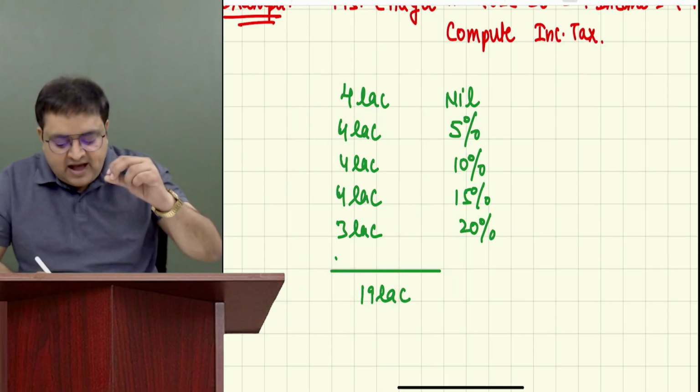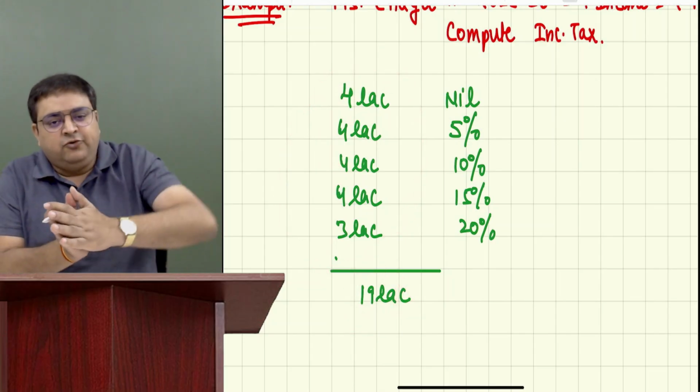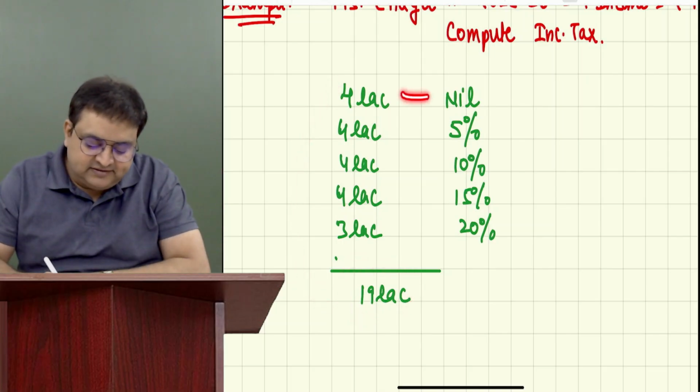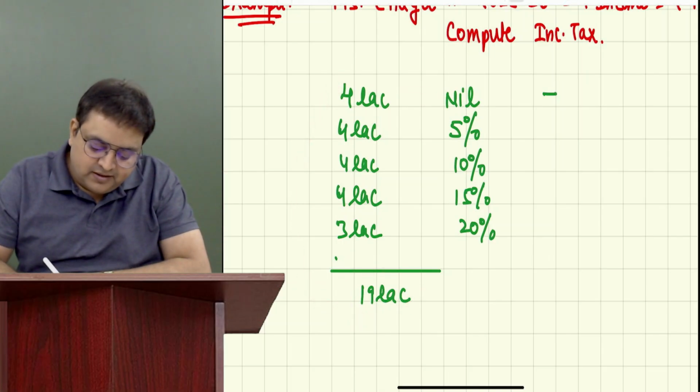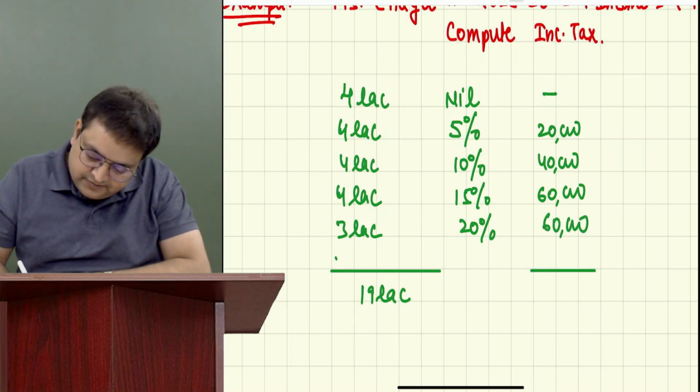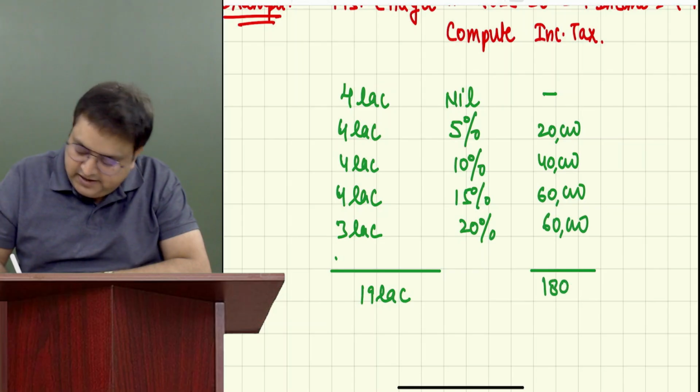What I have done is I have divided this 19 into various levels. And in each level, how much is the tax? 0. 4 lakh into 5% is 20,000. 4 lakh into 10% is 40,000. This is 60, and this is 60 again. 1,80,000.